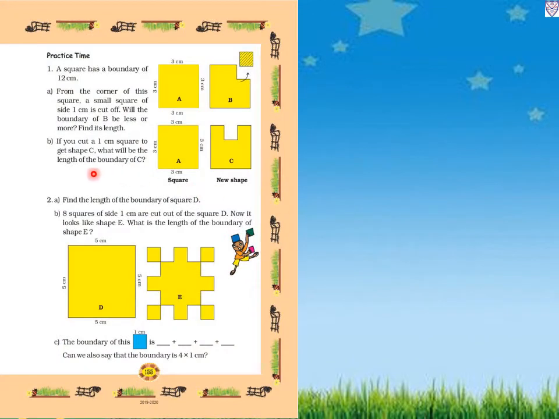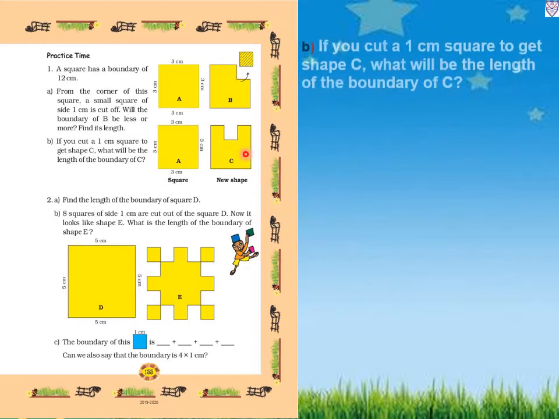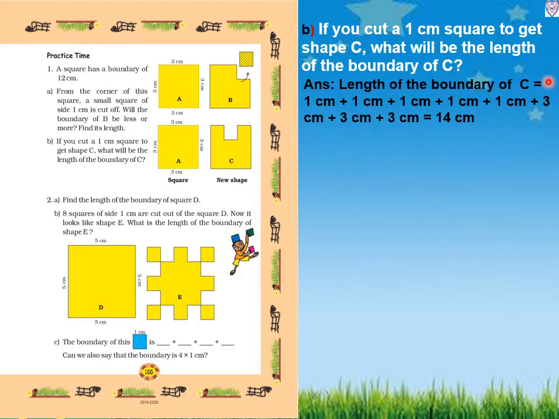Now B, if you cut 1 centimeter to get shape C, what will be the length of the boundary of C? Now from A we will cut like this way to get shape C. So what is the length of the boundary of C? See, it is cut from the middle, 1 centimeter is cut from the middle. So here all three sides are 3 centimeter, and here we consider 1 centimeter, this side 1 centimeter, and here 1 centimeter, 1 centimeter and 1 centimeter. Total how many? 1, 2, 3, 4, 5. Five 1-centimeter sides we will consider.